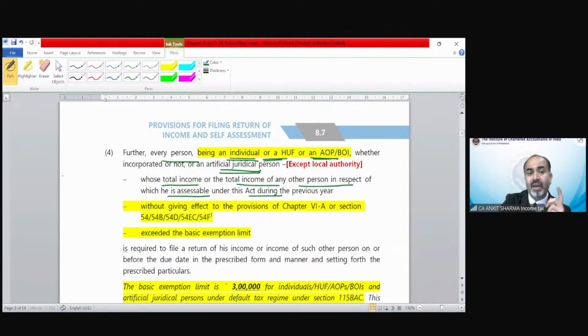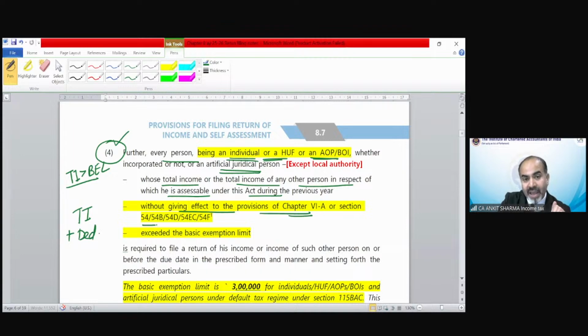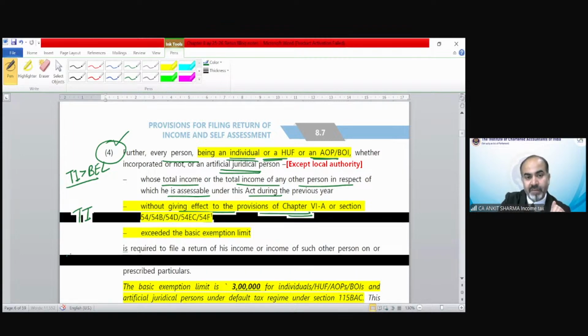Earlier, above, what was written was that if your total income exceeds the basic exemption limit. Now a new limit has been inserted also. That was total income, not GTI. But now the provision has been amended. It says if your total income, without giving effect to the provisions of Chapter VI-A deduction, that means all deductions need to be added back if they have been deducted,